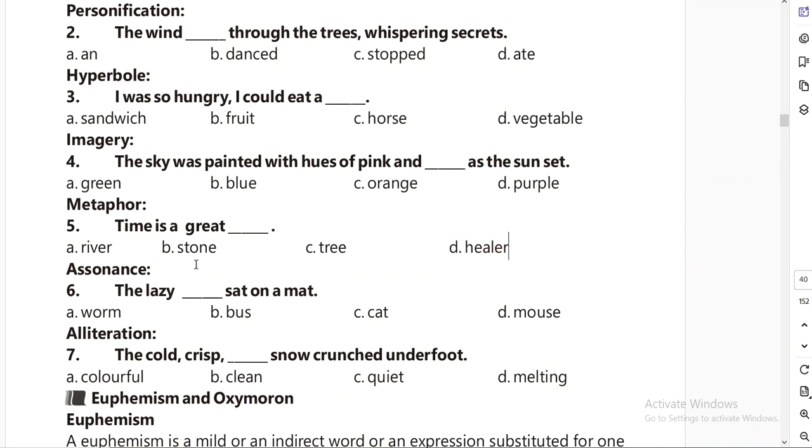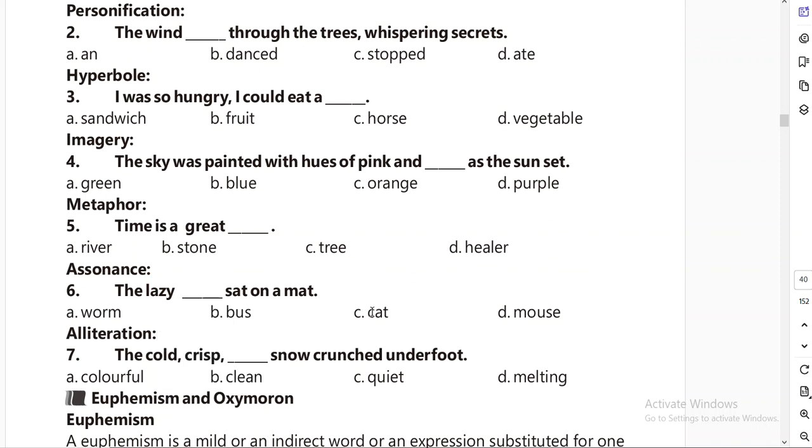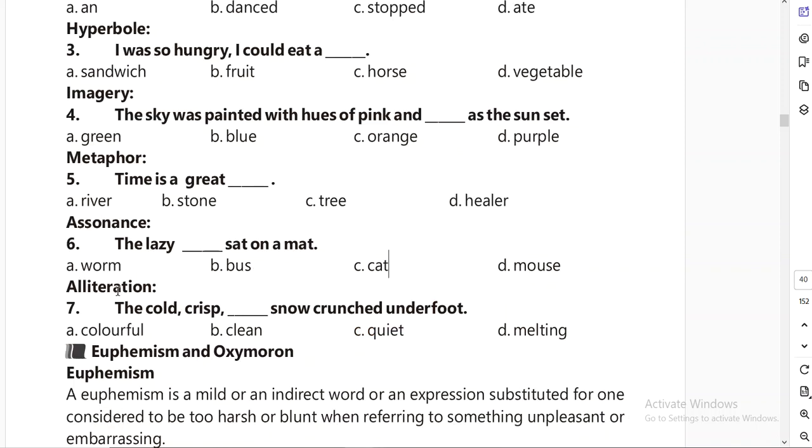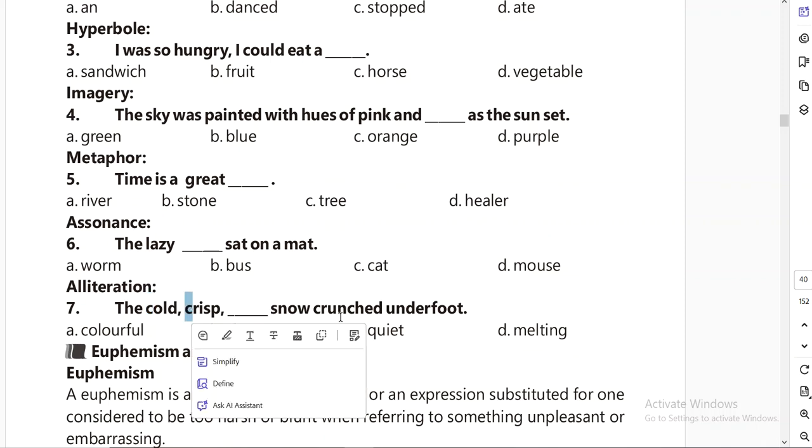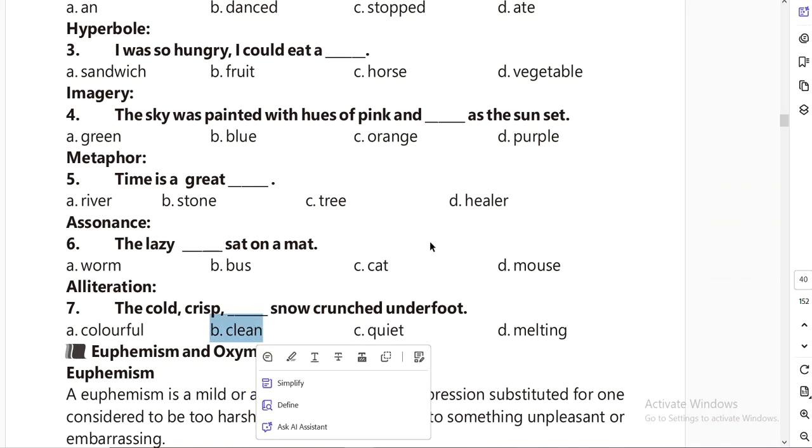Assonance, repetition of vowel sound. The lazy cat sat on a mat. It means a sound is repeating in the sentence, so the answer will be the one matching this, so cat. Okay, C is the right option. Now alliteration, repetition of consonant sound. The cold, crisp, clean snow crunched underfoot. The cold, C. Crisp, C. Crunch, C. Clean, C. Okay, the answer will be B, clean.